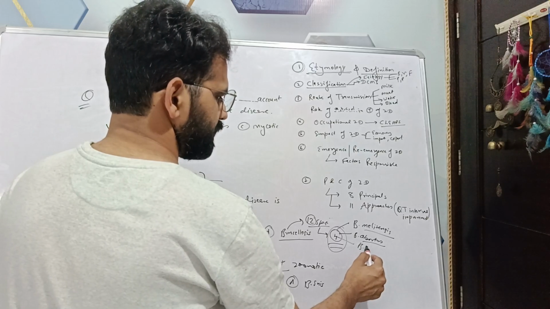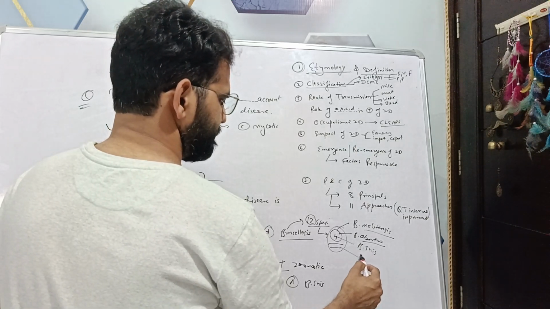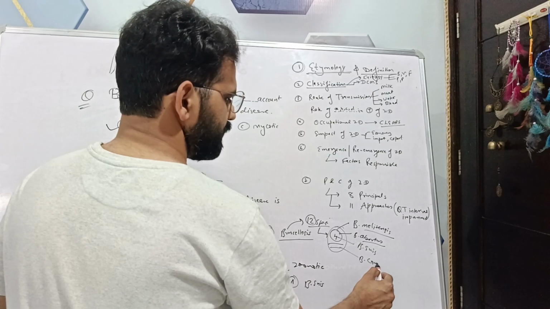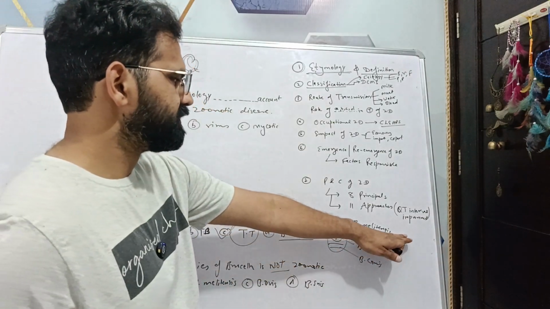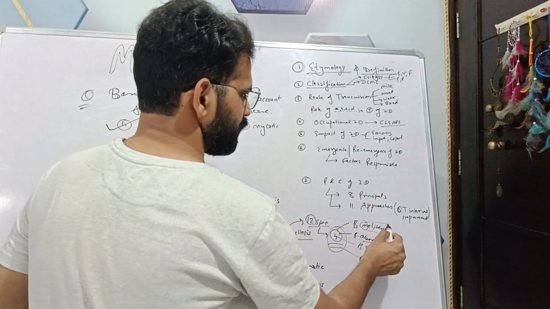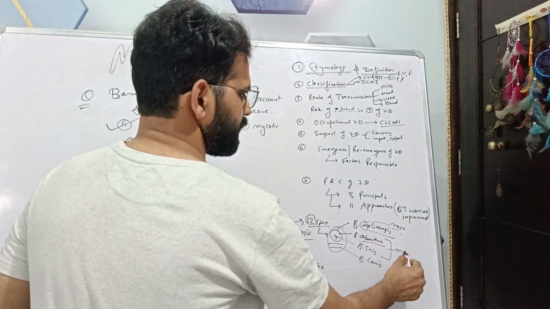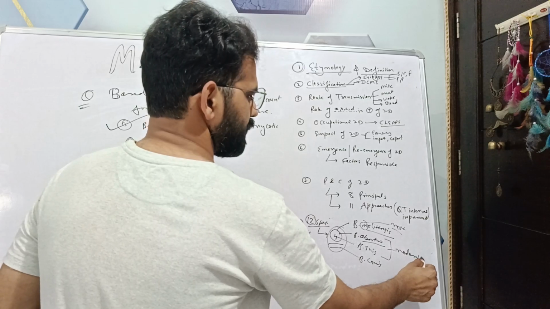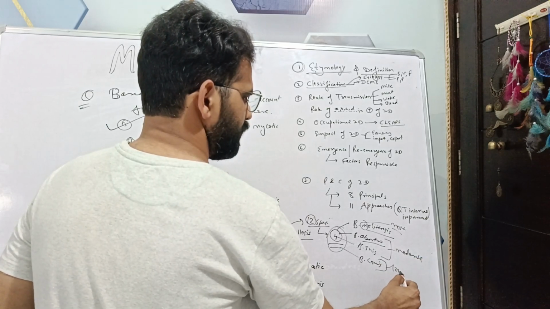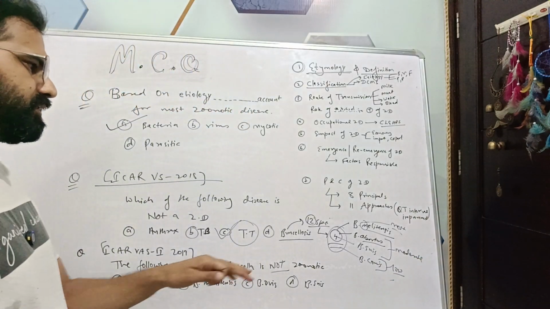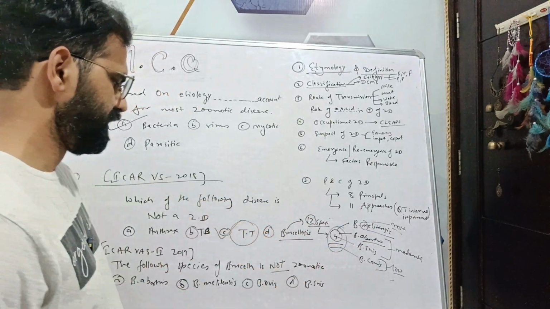Then suis. Then canis. So melitensis is most pathogenic, these two are moderate, and canis is low pathogenic. So these are the 4 species zoonotic in nature.